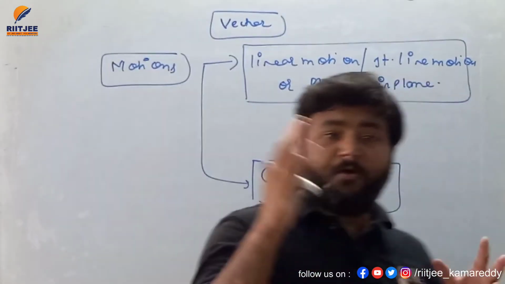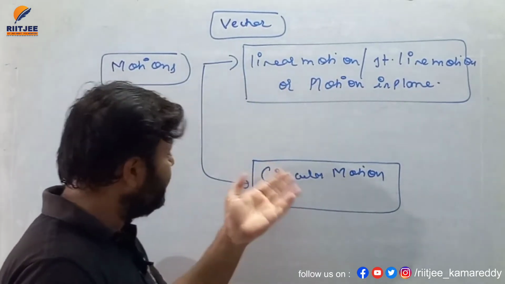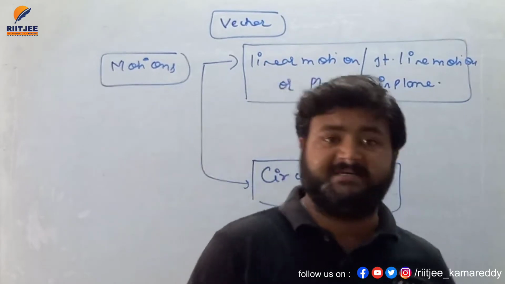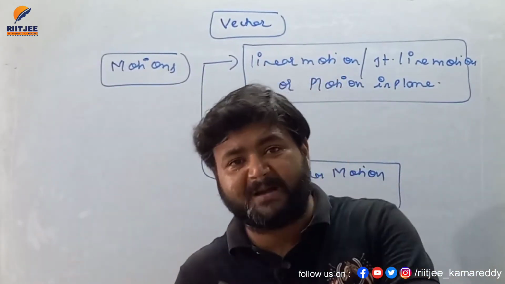So my dear student, on the basis of nature of motion, either the motion is straight line or the motion is circular, we'll classify vector into 2 parts. On the basis of motion, we'll classify vector in 2 different parts.